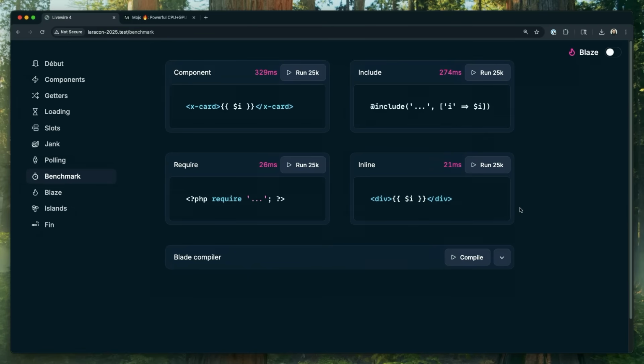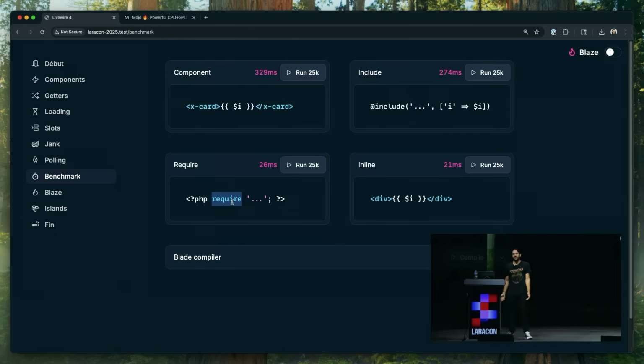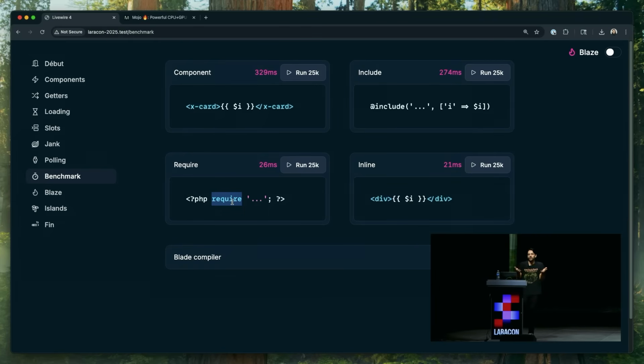Okay, so what are the lessons here? The lessons for me are PHP is freaking fast at string concatenation. It was born to take your HTML and stitch it together with dynamic stuff. That's fast, right? Somebody agree? Yes? That's pretty freaking fast. I mean, clap for PHP. So yeah, 21 milliseconds. And then the require statement busted the myth of the files because of opcache. Your server has opcache, your local dev environment has opcache. It basically makes it almost no overhead to require a file, so that's gone.